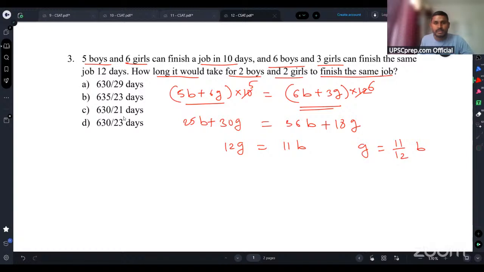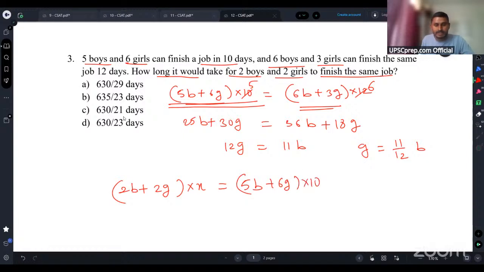Okay, now what they are saying: two boys plus 2 girls, in how many days will they finish? Let's say they are finishing in x number of days, but the amount of work remains the same. So I will consider the amount of work as this value, (5b + 6g) into 10. Now let's put the value of g as 11 by 12 into b.